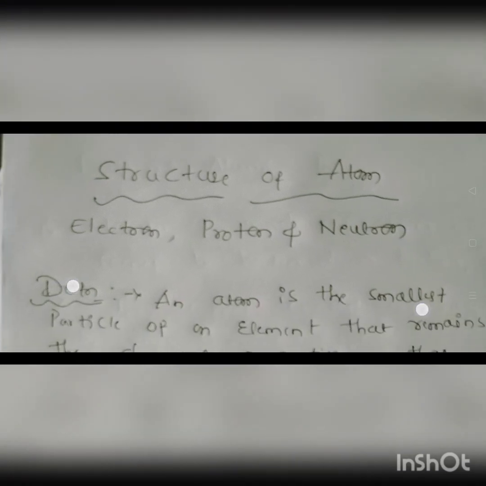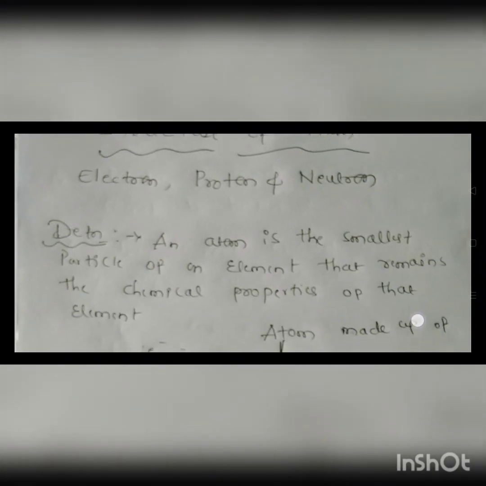Now if you want to see the definition of atom, see here: an atom is the smallest particle of an element. You can take any element, for example carbon. That carbon element is made up of a number of atoms. An atom is the smallest particle of an element that retains the chemical properties of that element.